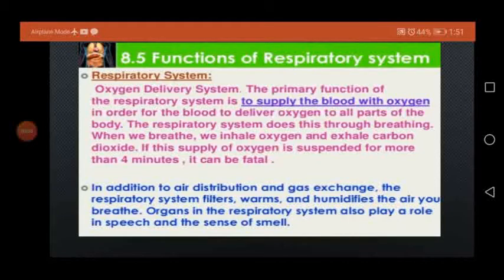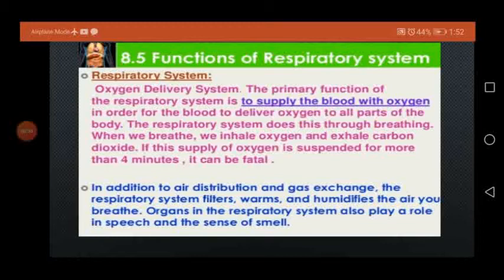Now the functions of the respiratory system. It is also called the oxygen delivery system. The primary function of the respiratory system is to supply the blood with oxygen in order for the blood to deliver oxygen to all parts of the body. The respiratory system does this through breathing. When we breathe, we inhale oxygen and exhale carbon dioxide. If this supply of oxygen is suspended for more than 4 minutes, it can be fatal.